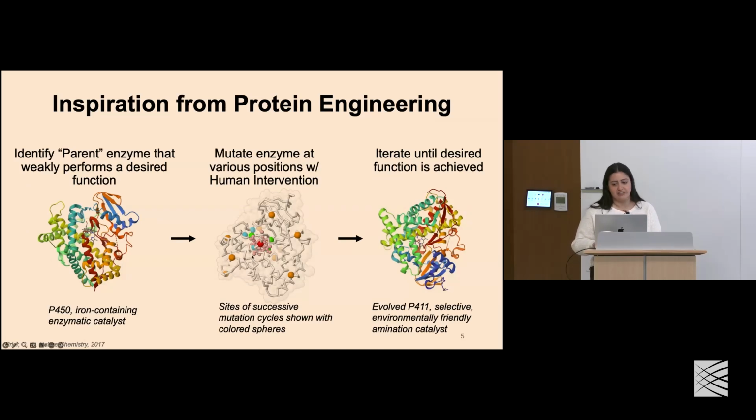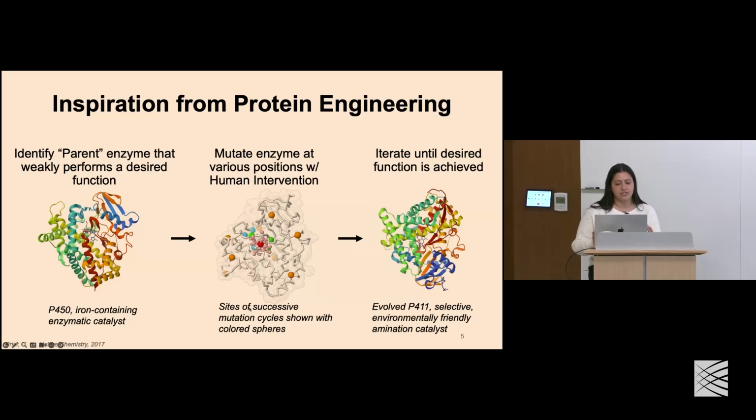Frances Arnold in 2018 won the Nobel Prize in Chemistry for this concept of directed evolution, where you can identify a parent enzyme that does a reaction that you might be interested in. In this case, they used P450 as an example. This is an iron-containing enzymatic catalyst.